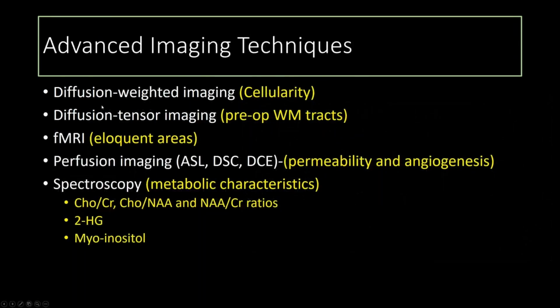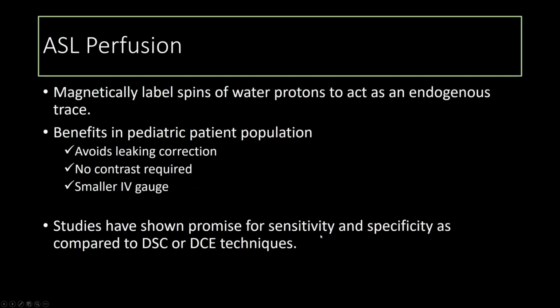So with our advanced imaging techniques, when we're evaluating tumors, we want to look at diffusion-weighted imaging. That's going to tell you the degree of cellularity. Diffusion tensor imaging, pre-op white matter tracts, fMRI, eloquent areas of the brain. I won't speak too much about the white matter tracts or the fMRI in this talk, given the time limit. Perfusion imaging will give you a sense of the angiogenesis of the tumor. And then spectroscopy will give you metabolic characteristics. And we'll talk about some of the spectroscopy results with these tumors.